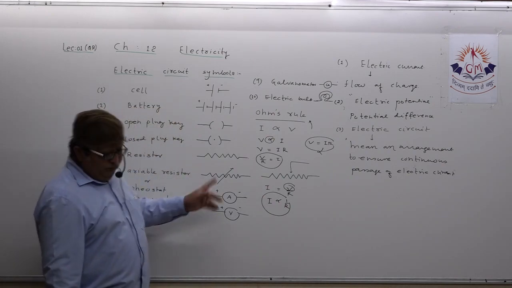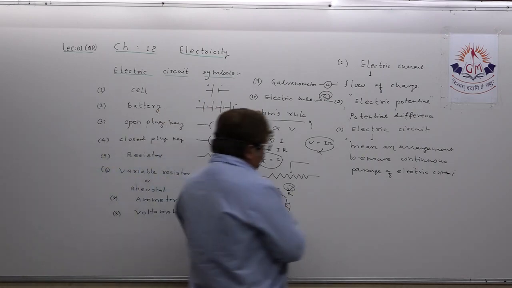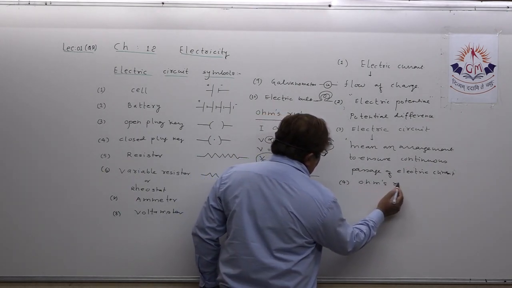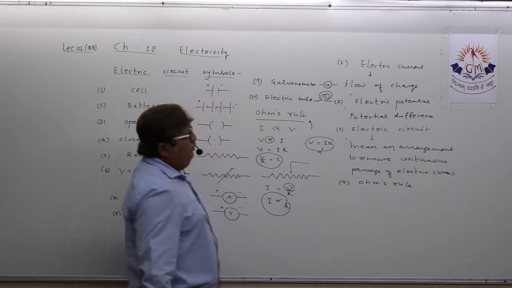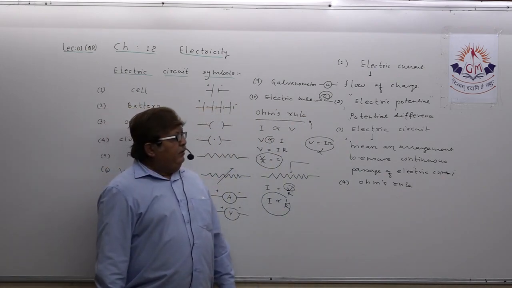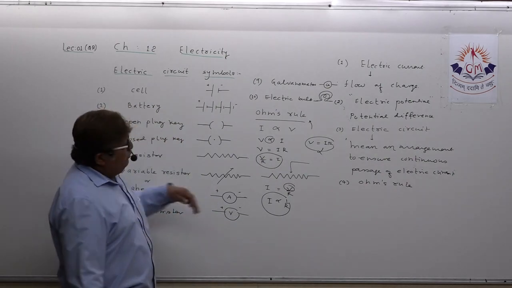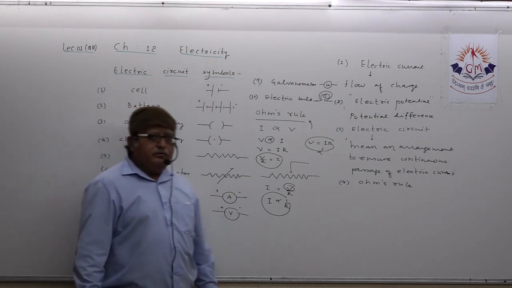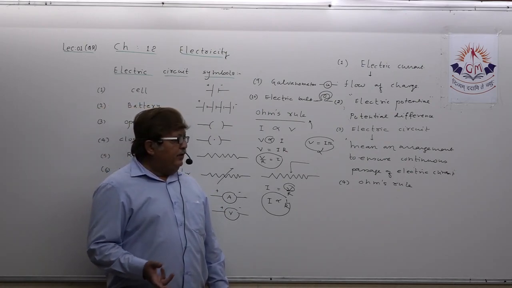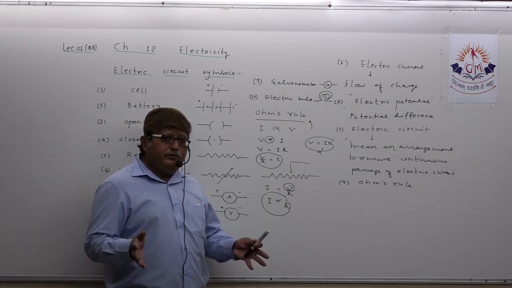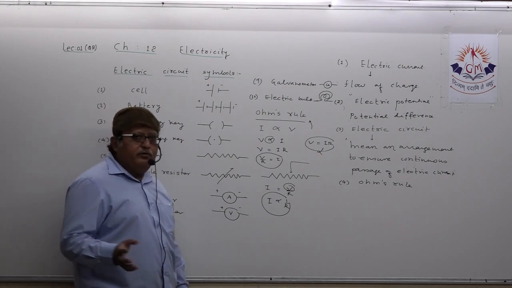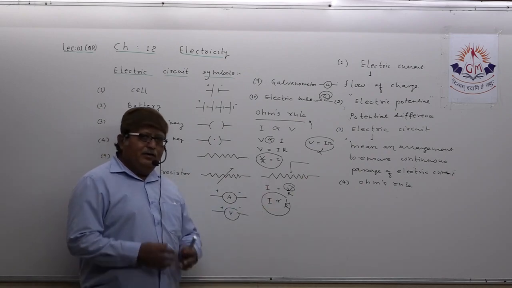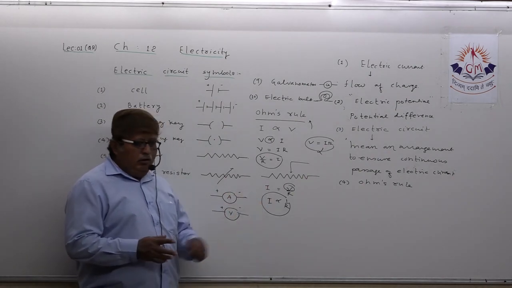So we have revised in our lecture number 1 today these topics: electric current, in detail its definition and all units, electric potential and potential difference, and electric circuit, the definition, an arrangement of devices to ensure the continuous passage of electric current. Then we discussed all electric symbols here, and we got some hints regarding Ohm's rule.